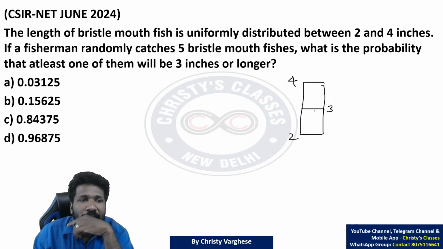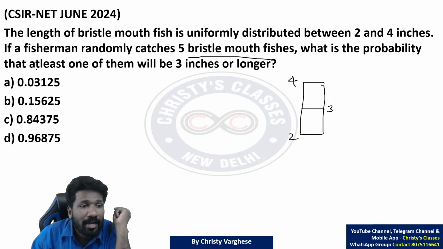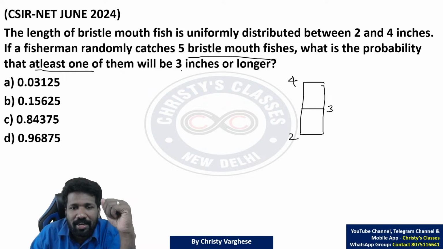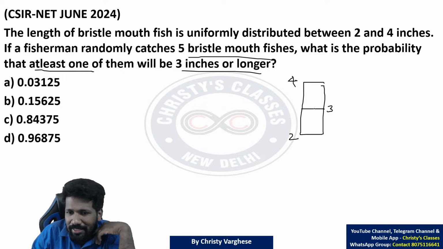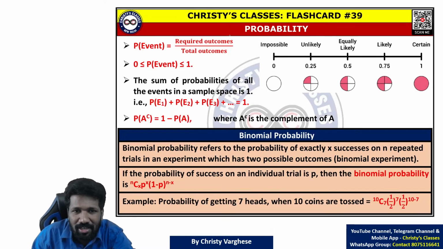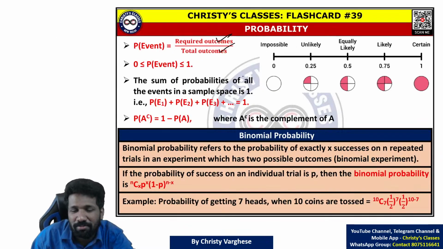So if a fisherman randomly catches 5 bristlemouth fishes, what is the probability that at least, मतलब कम से कम, one of them will be 3 inches or longer? 3 inches means exact middle of 2 and 4 na. मतलब basic probability का idea ये है, this and this are half ना. So probability का basic definition क्या है? Required outcome by total outcome. तो total ये दो half से, तो ये half में होने का chances क्या है? ये हाफ में होने का चांस आधा होगा ना, because that is 1 out of 2 outcomes.